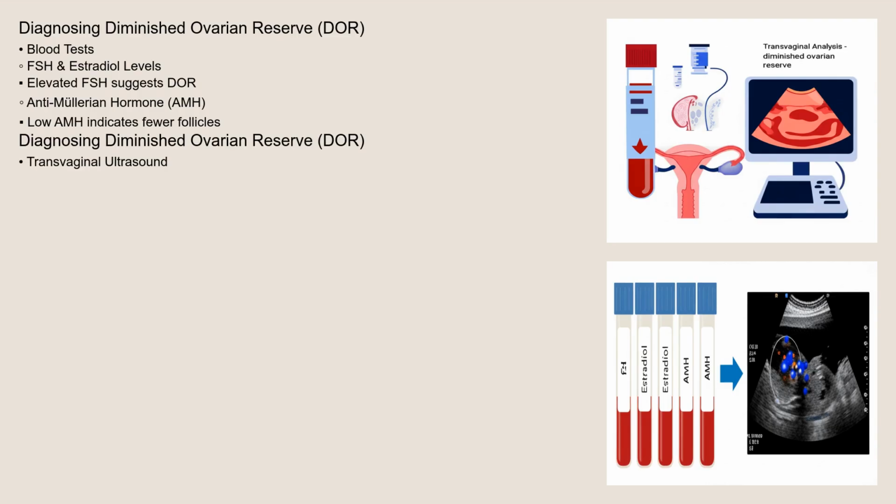A transvaginal ultrasound can also be used to assess the antral follicle count, or AFC, which is the number of small follicles visible in the ovaries at the beginning of the menstrual cycle. A low AFC further supports a diagnosis of DOR.